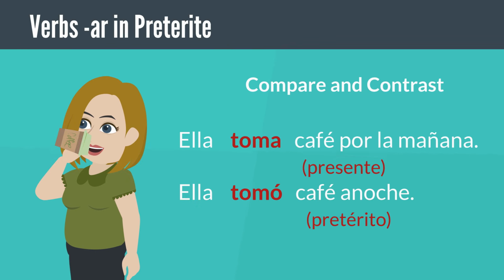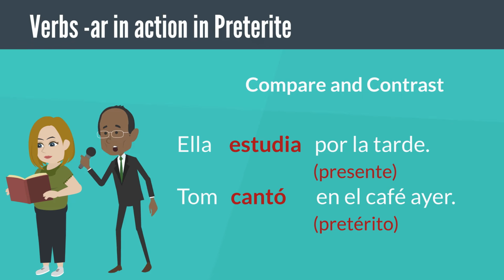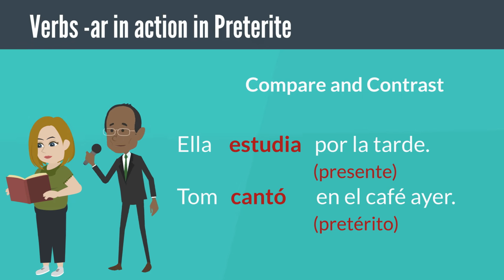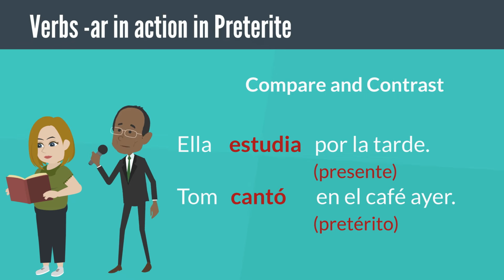Here are some comparisons of present tense indicative and preterite. Ella toma café por la mañana. Ella tomó café anoche. Ella estudia por la tarde. Tom cantó en el café ayer.